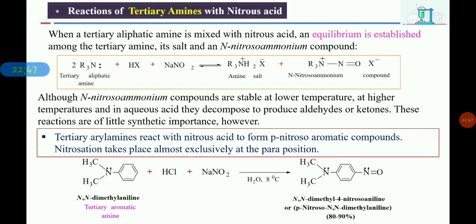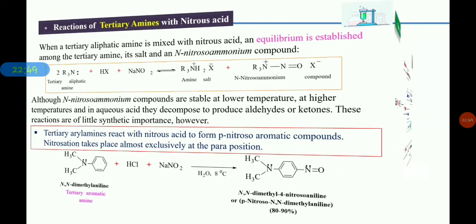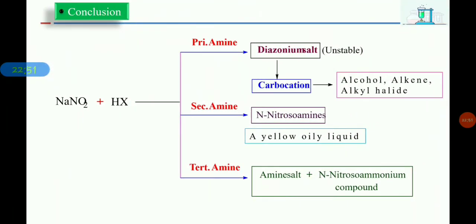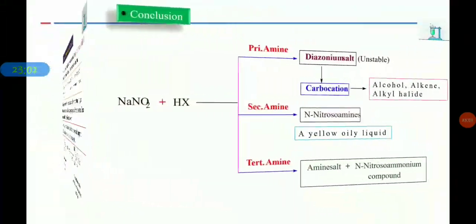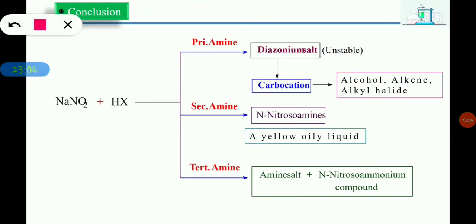Now we'll move on to the conclusion of the reaction of primary, secondary and tertiary amines with the nitrous acid. Here we have the conclusion. Here you can see this mixture of NaNO2 and HX gives HNO2.